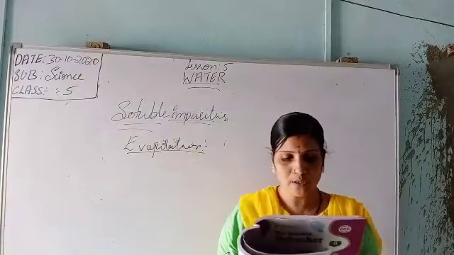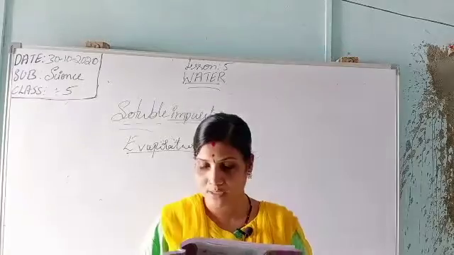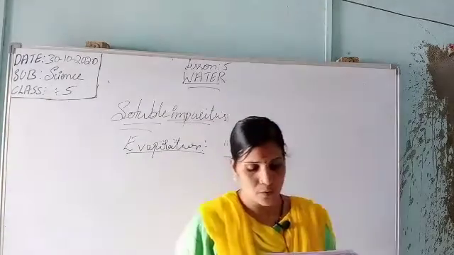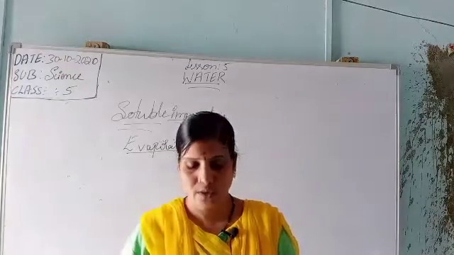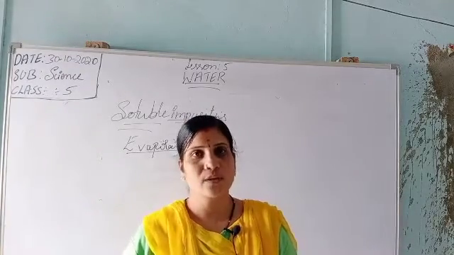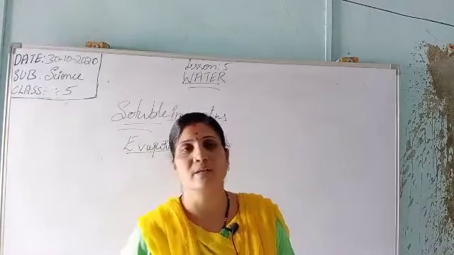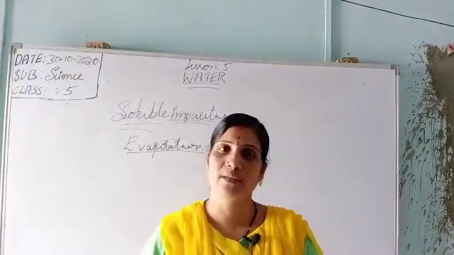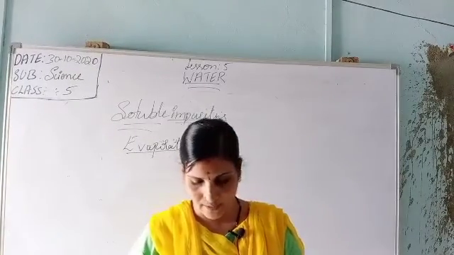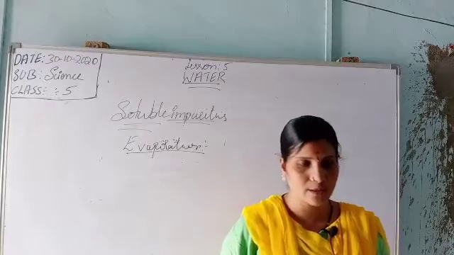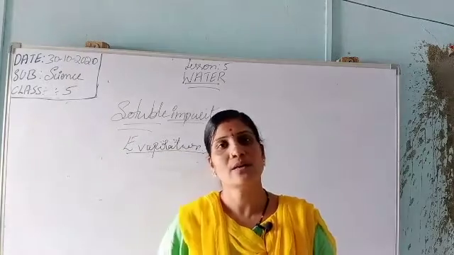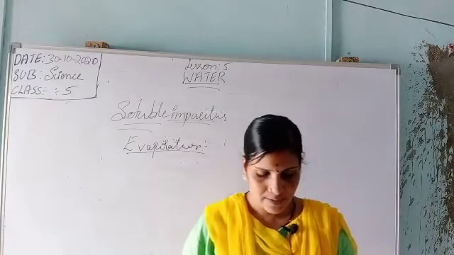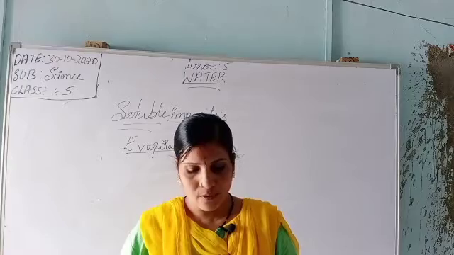Now the impure solution with impurities such as salt and sugar is heated till all the water evaporates. So here the solution with impurities such as sugar and salt is heated, till the water is evaporated. After some time the water changes into steam. Water changes into steam, leaving impurities behind.